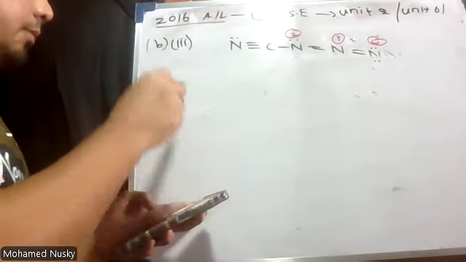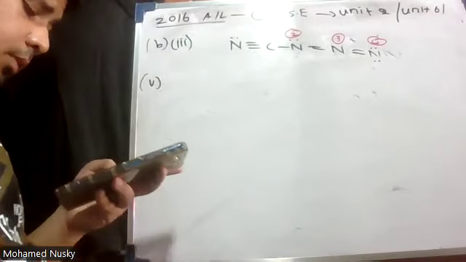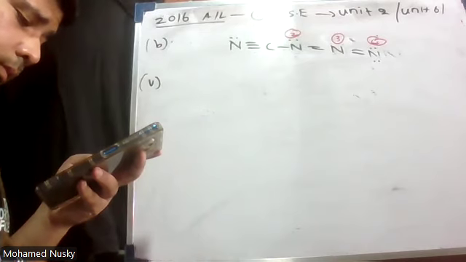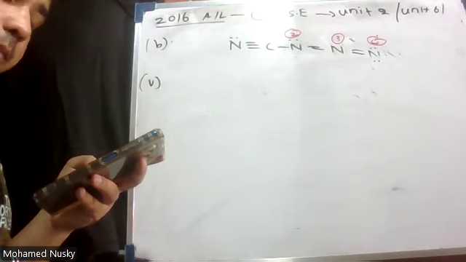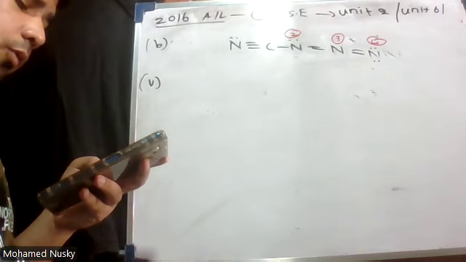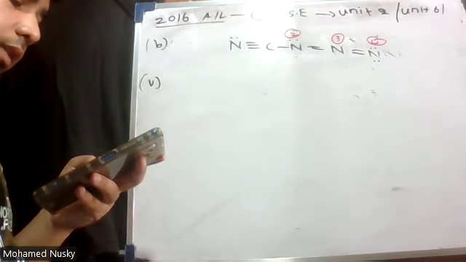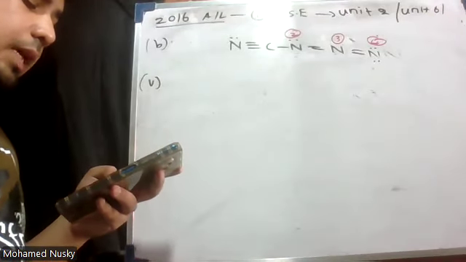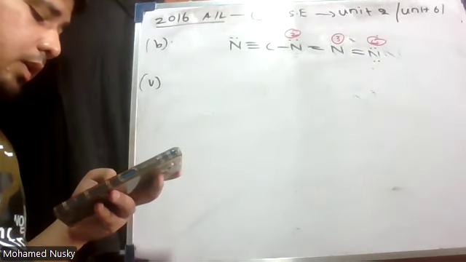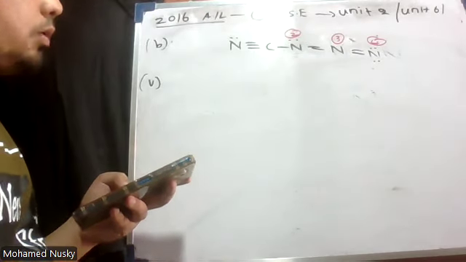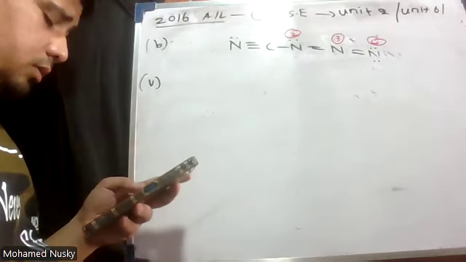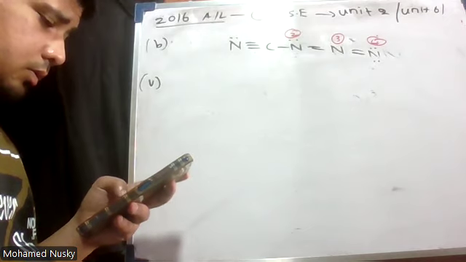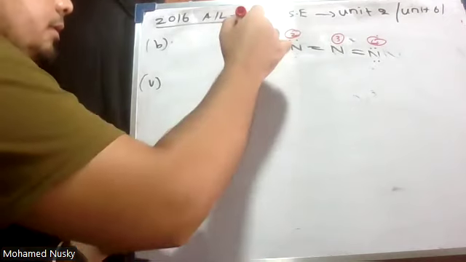Roman number 5. Identify the atomic or hybrid orbitals involved in the formation of the following sigma bond in the Lewis structure drawn in part 1 above. Numbering of atoms is as in part 3. N1 and carbon. Now, what is N1 here?